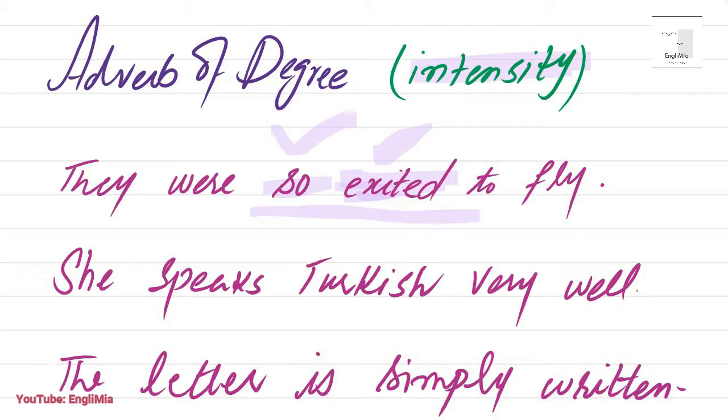The next example is, she speaks Turkish very well. So speaks is given strength with this addition of the adverb at the end. She speaks Turkish, but she speaks Turkish very well. The letter is simply written. The letter is written. The letter is simply written. So this adverb is giving intensity to the word written.